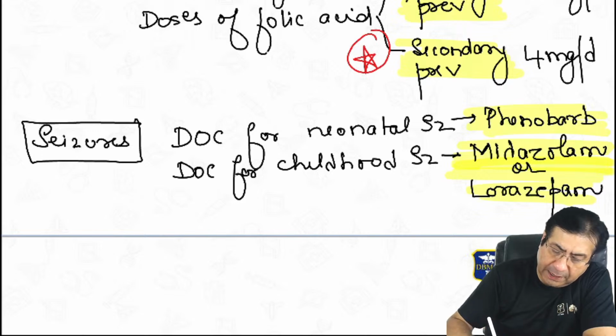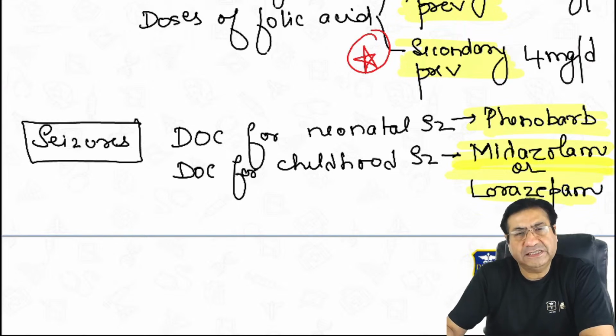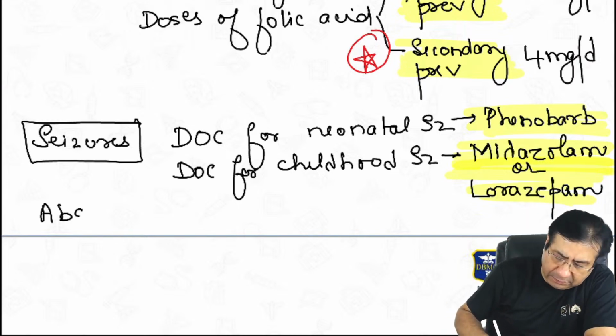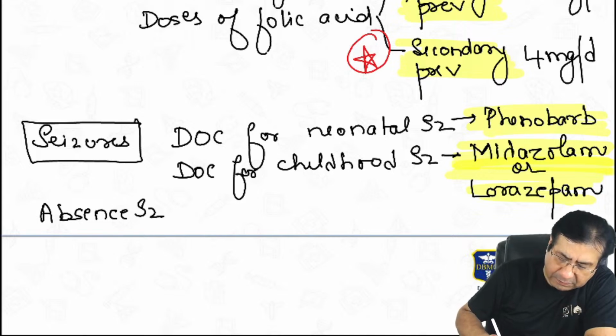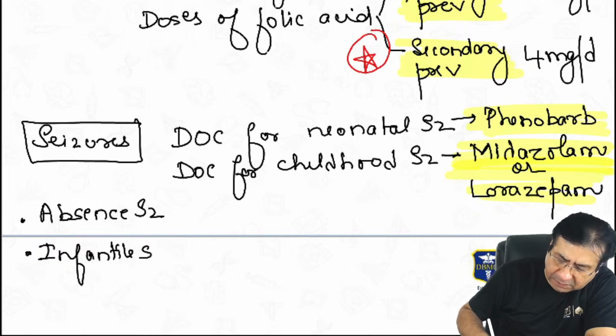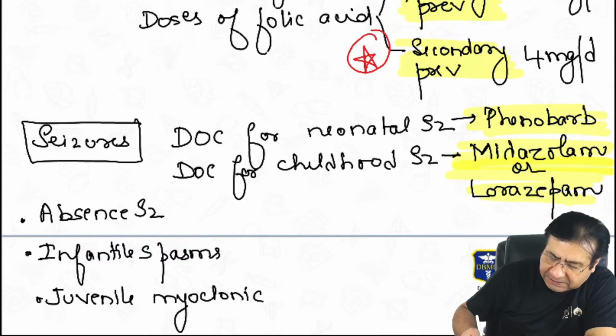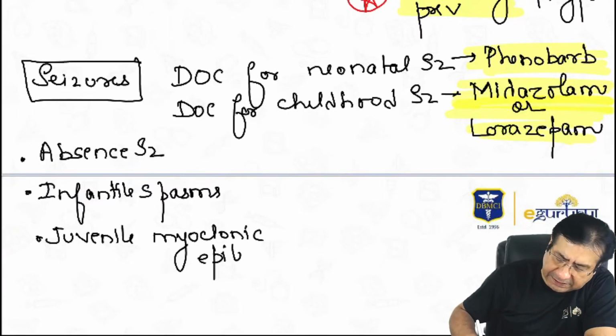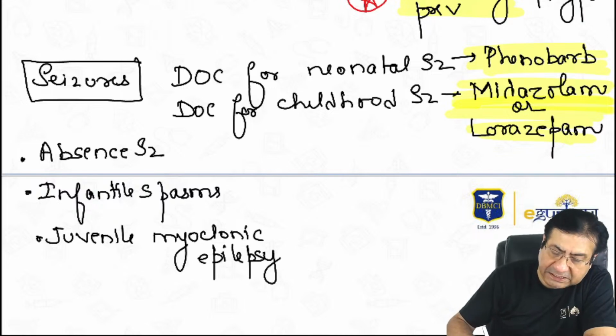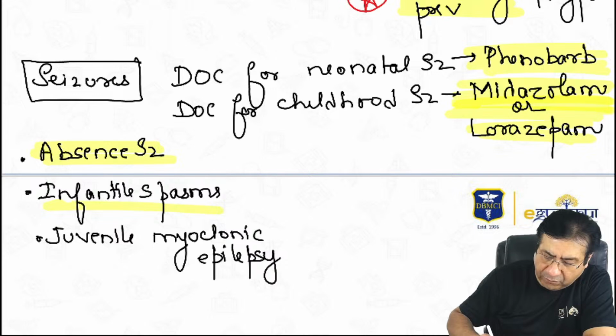Then another very important topic related again to seizures only is absence seizures, infantile spasms, and juvenile myoclonic epilepsies. So these are 3 important types of seizures or epilepsies which are seen in children: absence seizures, infantile spasms, and juvenile myoclonic epilepsies.